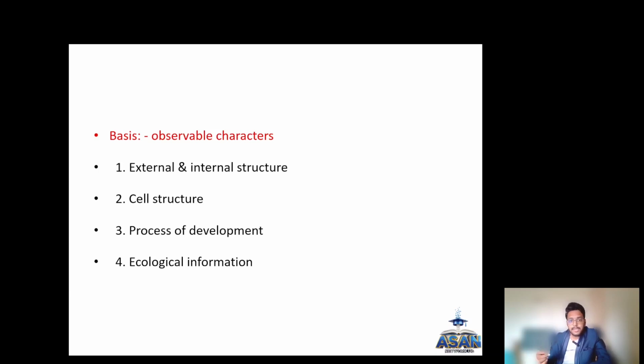What are the easily observable characters used in taxonomy?